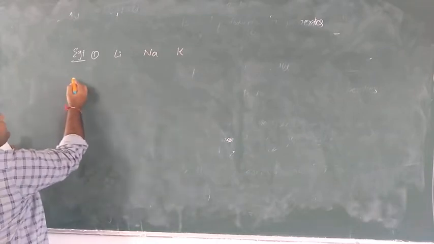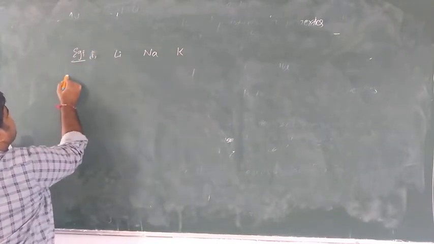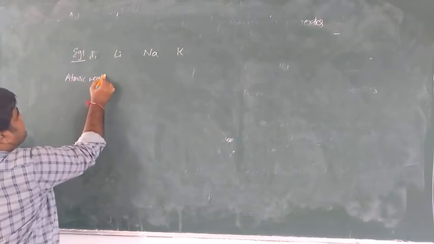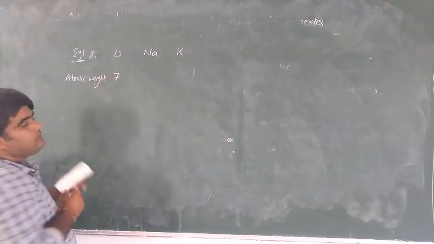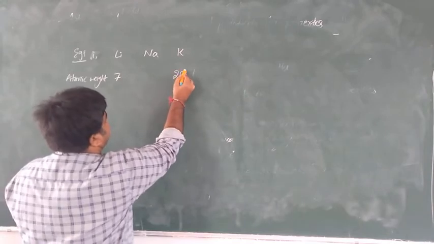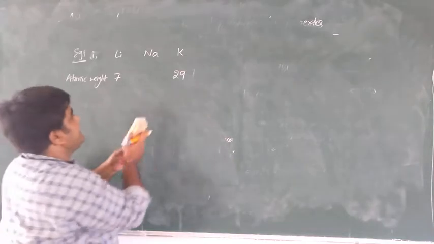Lithium's atomic weight, how much? That is 7. Potassium's atomic weight, how much? That is 39.